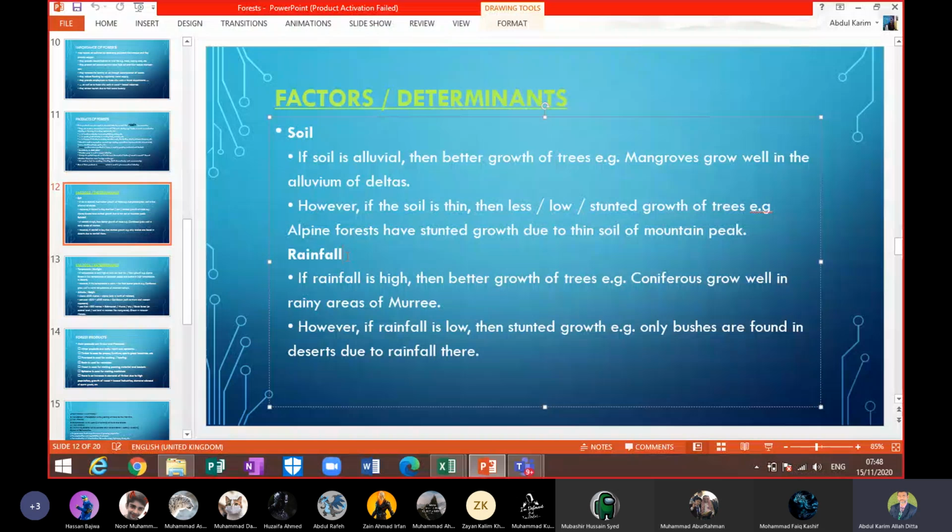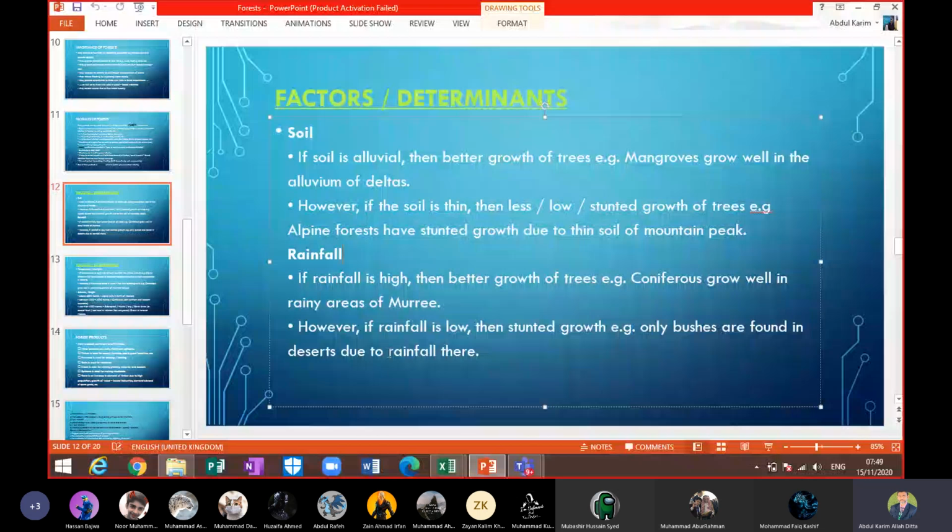However, if rainfall is low, then there is stunted growth. For example, only bushes are found in the desert due to low rainfall there. Due to low rainfall in the desert area, you will find only small bushes, or only bush-type vegetation. So rainfall is also a factor, a determinant.